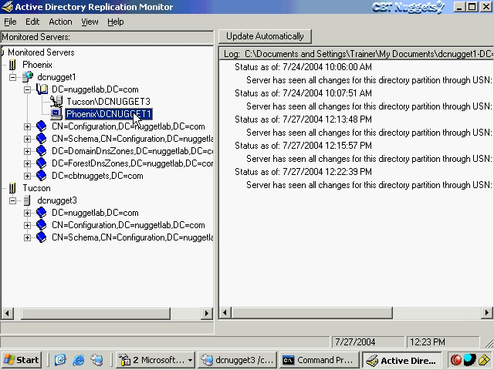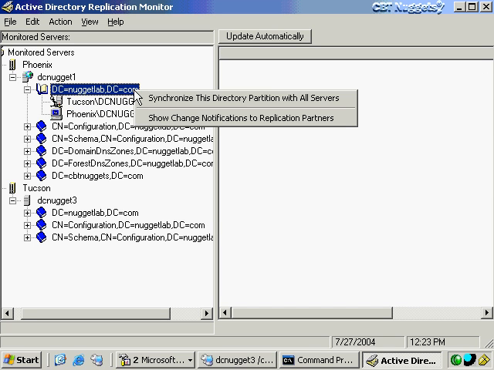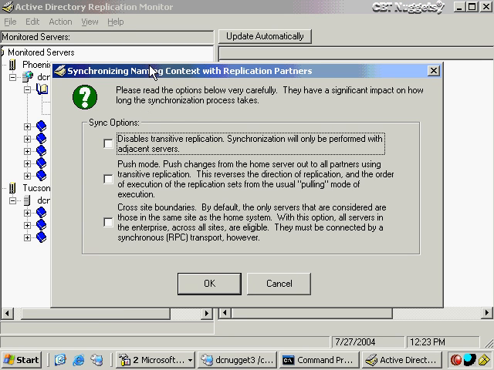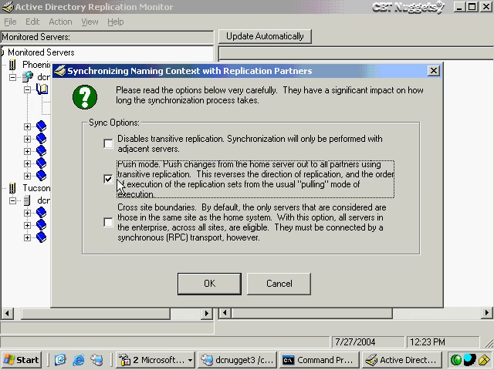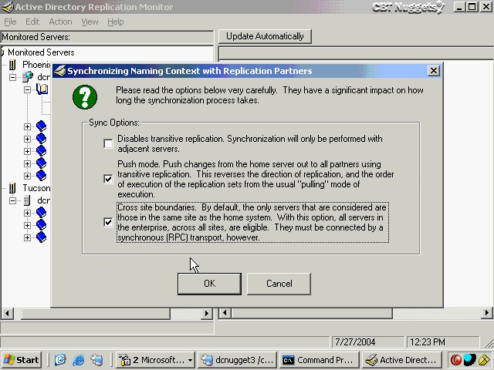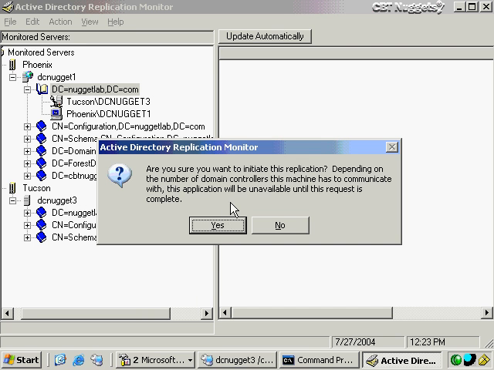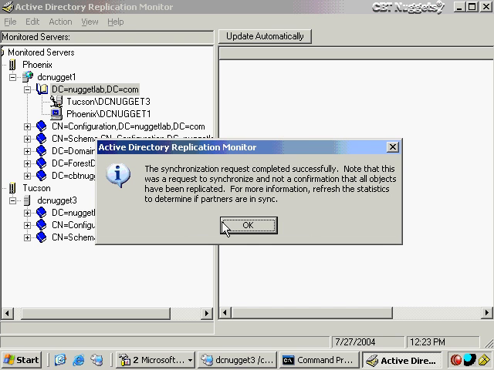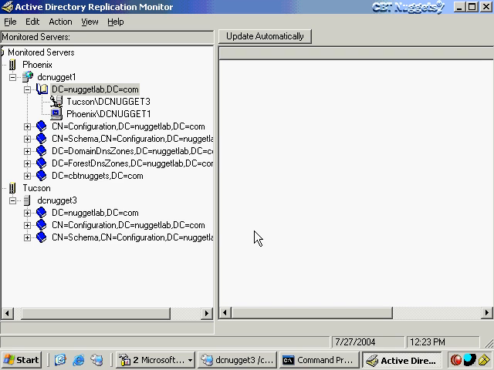same naming context. What I could do with this then is synchronize this directory partition with all servers. That might be useful because I might have changes that I want to push out. Again, with this checkbox, I can use push mode instead of using pull. I can cross site boundaries, which is going to be important between these two domain controllers because they are separated by a site. So I can click OK and then replicate all of that. It just tells me that it could take a while if I've got a lot of replication to take place. And then it tells me that it has triggered the replication successfully.